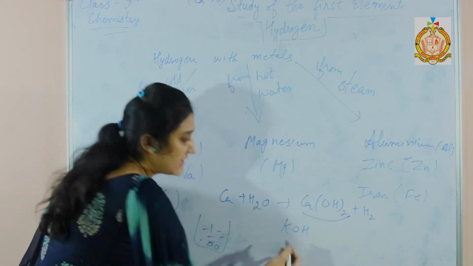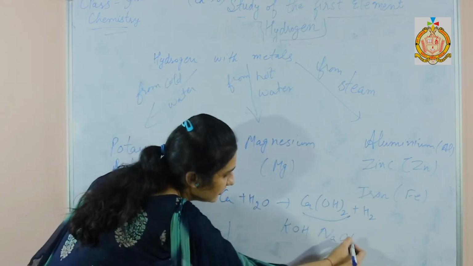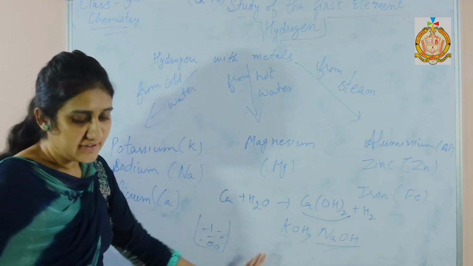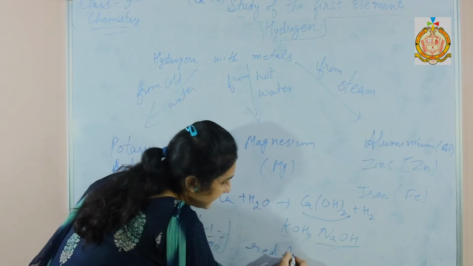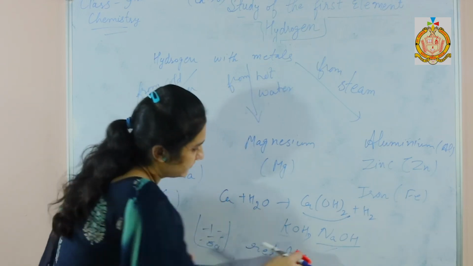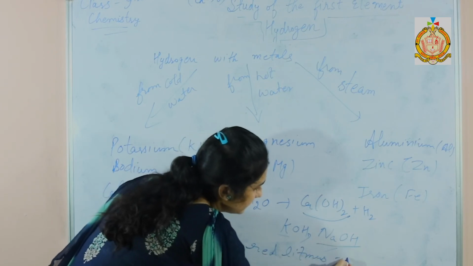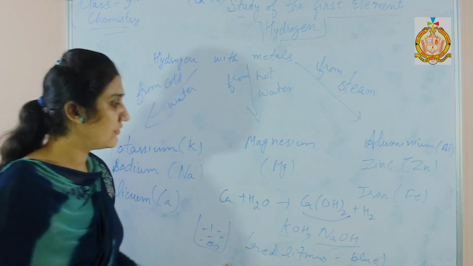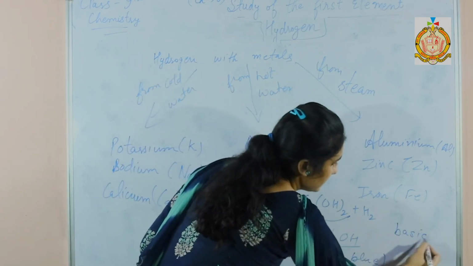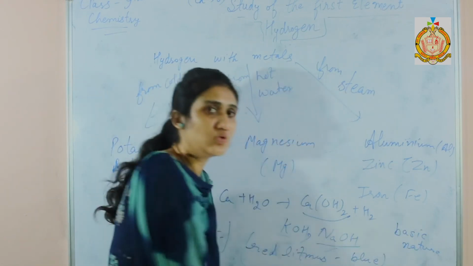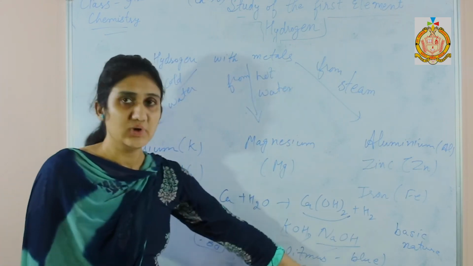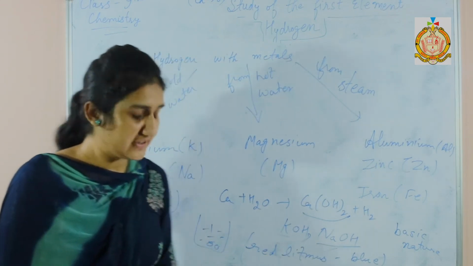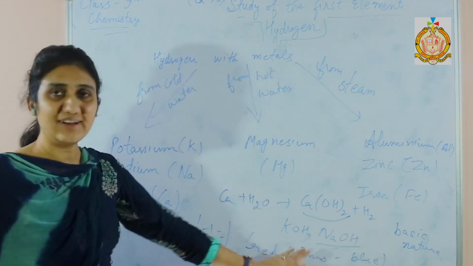Sodium hydroxide we obtained as the byproduct, and potassium hydroxide. These hydroxides turn red litmus blue, which indicates that these hydroxides are of basic nature, because bases are those which turn red litmus blue and acids are those which turn blue litmus red. Here it shows the basic nature of the metal hydroxides.